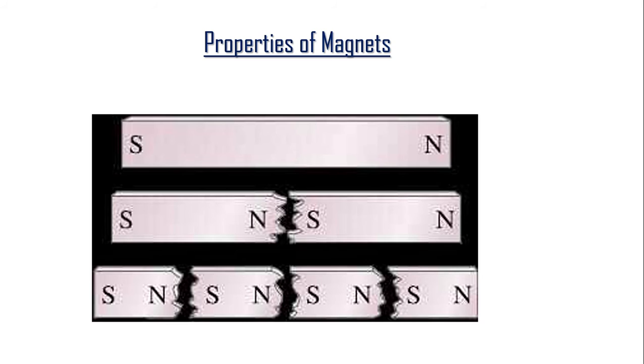If you have a bar magnet, for example this bar magnet over here, and you cut it or break it, you get two magnets with two poles. It is not that if you cut this part, the north pole, you will have just a north pole. No, if you cut it, it will have both the poles. Whenever you break it, that part will take the opposite pole.